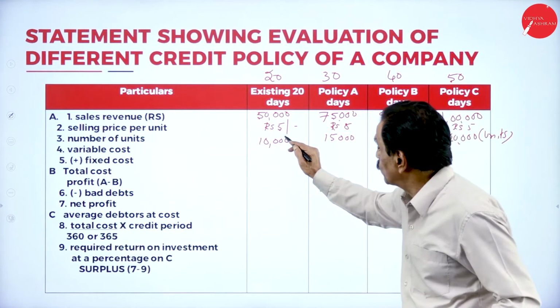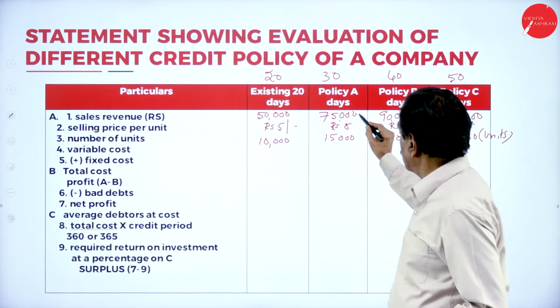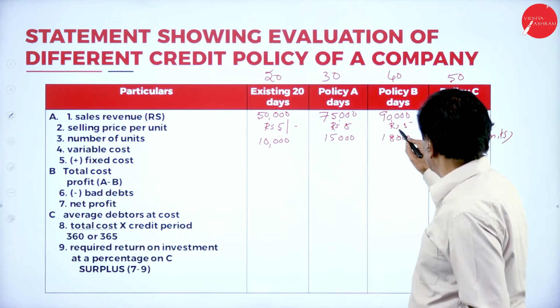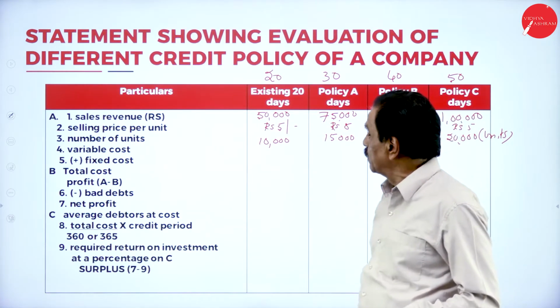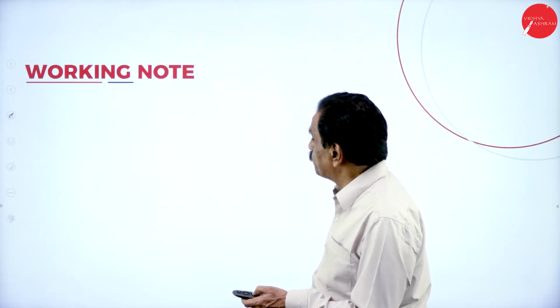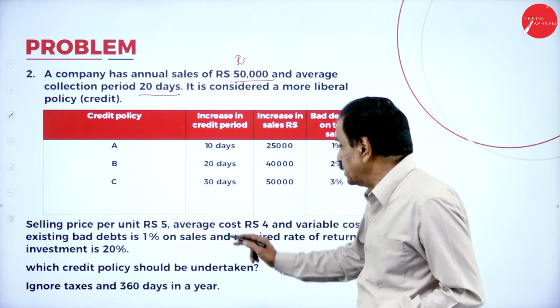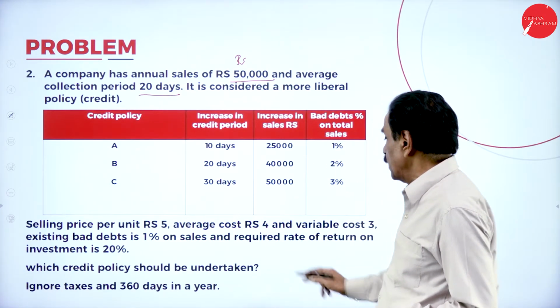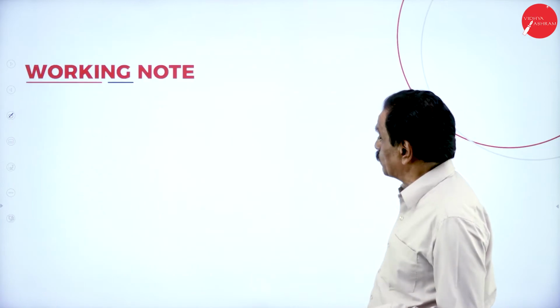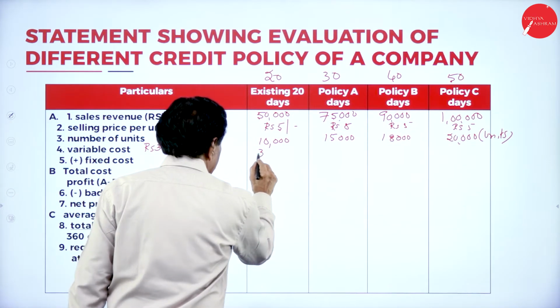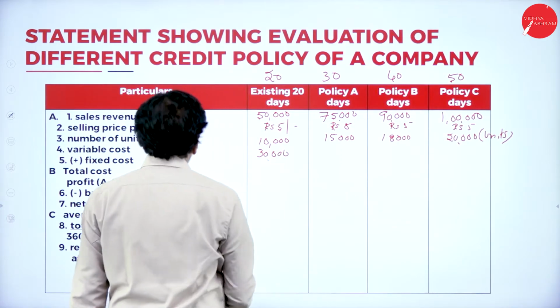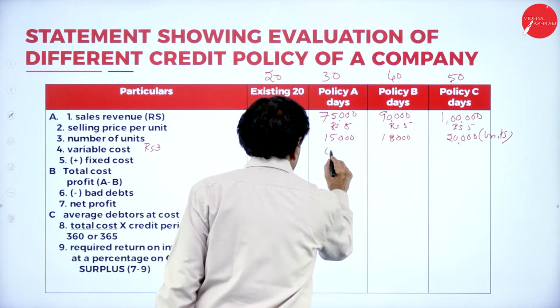Okay, 50,000 divided by 5, 10,000 units, 75 divided by 5, 15,000 units, 90 divided by 5 is 18,000, 1 lakh divided by 5, 20,000 units. Variable cost per unit is rupees 3. So 10,000 into 3 is 30,000 variable cost, 15 into 3 is 45,000.